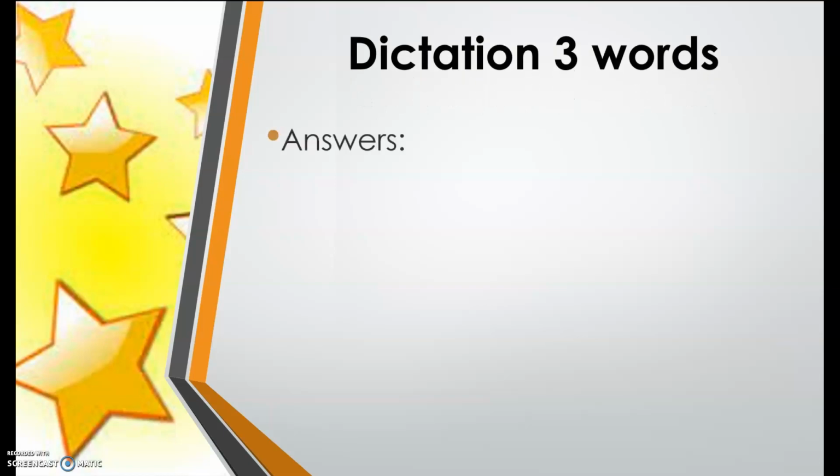Now let's check if your answer is correct. Bring out your red pen to check your answers. If your answer is correct, please put 1. If your answer is incorrect, copy the correct answer. Okay, let's read together. Number 1, opaque. O-P-A-Q-U-E. Opaque.